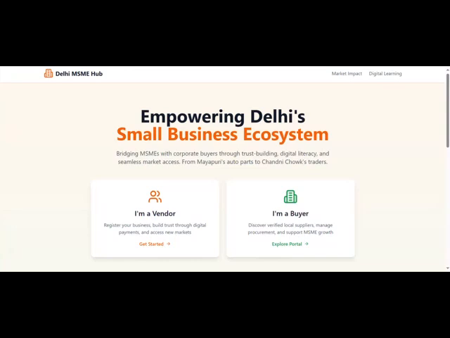What we are trying to build is a mobile app and a web application where small businesses can sell their goods directly to the big companies who are trying to get cheap products or trying to fulfill their MSME targets. Basically, a joint between the small vendors and large MNC companies.